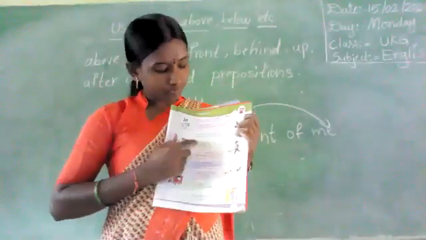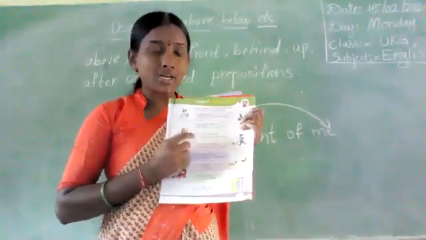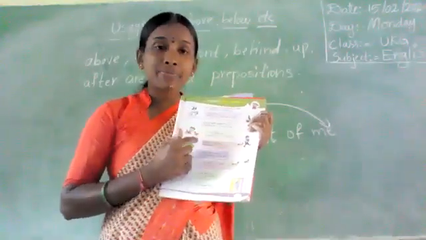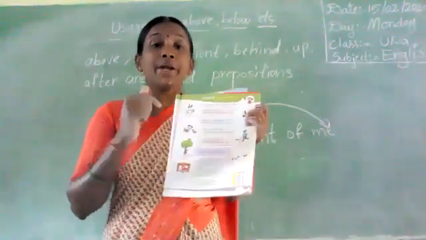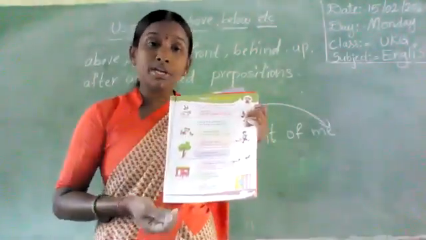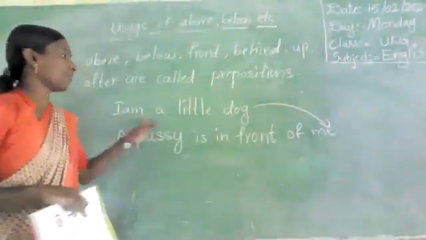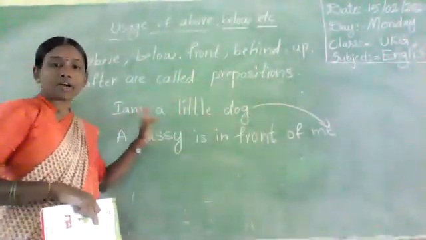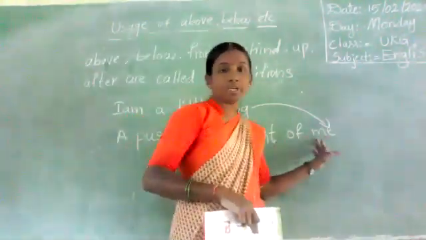Next. I am a little dog. Where is the pussy? The pussy is in front of the dog. The pussy is in front of me. Me, who? Dog. I am a little dog. A pussy is in front of me.